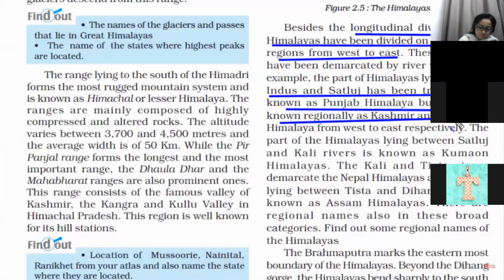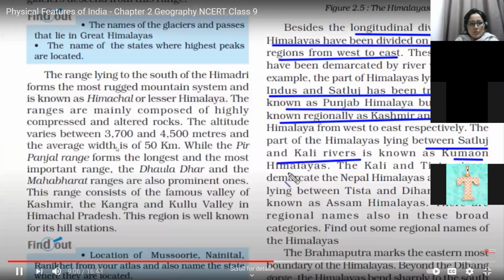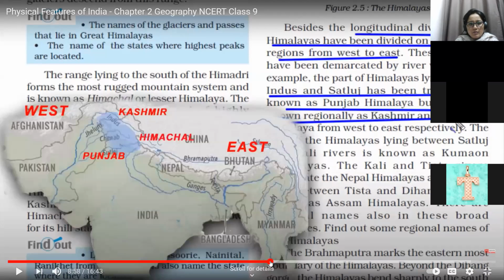And then as you move towards the right hand side, in between Satluj river and Kali river, this place is called Kumaon Himalayas. Now you can see here, it's again Satluj and Kali river. Kali river, though it's not mentioned because it is not a prominent river, but between Satluj and Kali we have Kumaon Himalayas here. Kumaon region is basically Himachal's area as well.